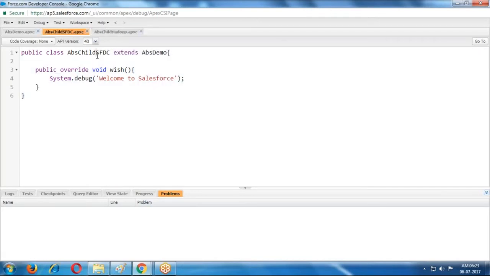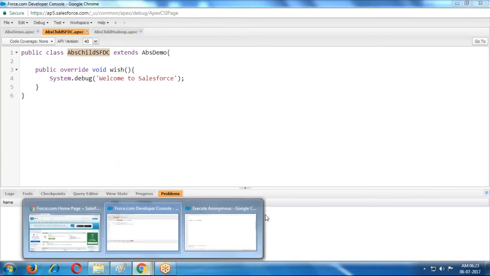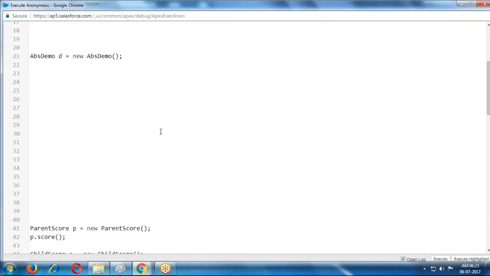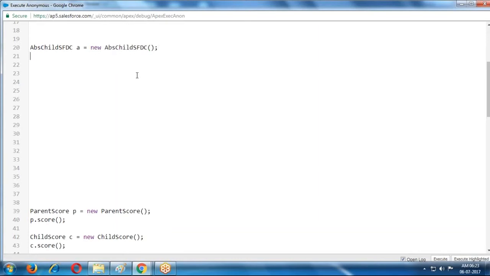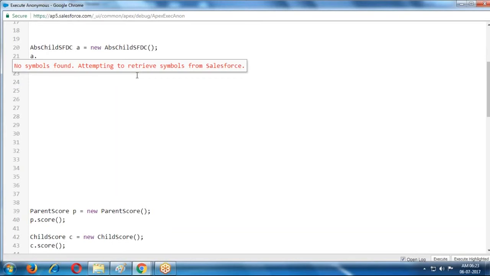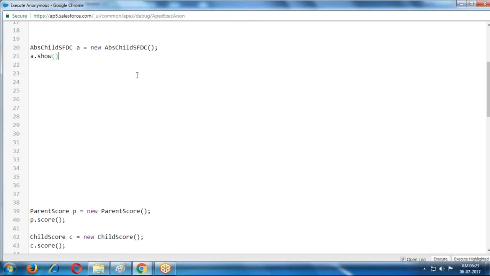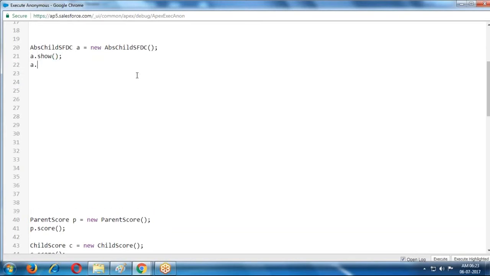Use the temporary window and create the object: ABS child A equal to new ABS child. A dot show method I'm calling, and A dot wish method. Can I call the show and wish methods?